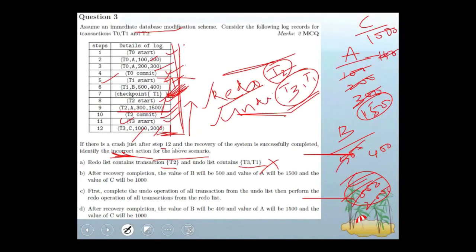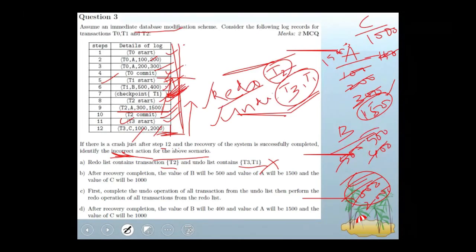After A it is 1500. Sorry. Okay. What is A? 1500. And backwards you look, T3, what we have done? T3 is completed, T2 completed, now T1. Now T1 is in the undo list. Now T1 changed the value of B from 500 to 400. It means it is to be undone, so that B is going to be again changed to 500.